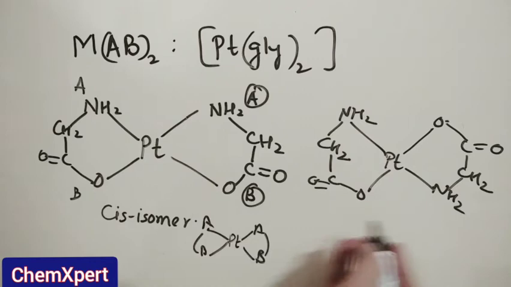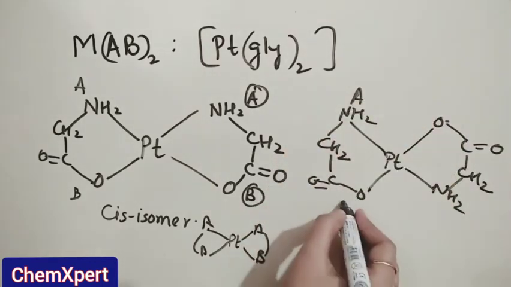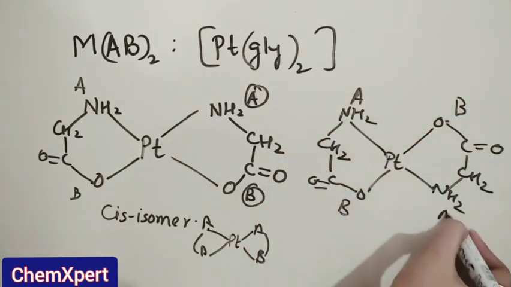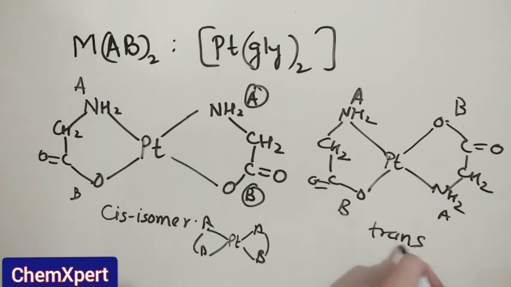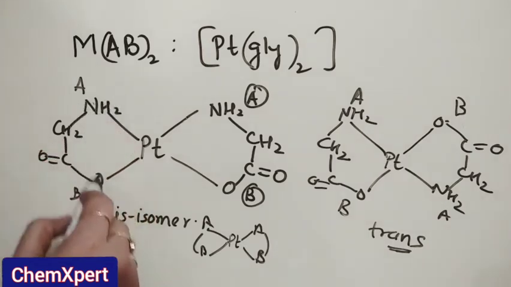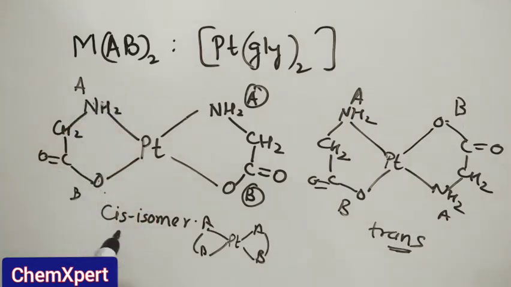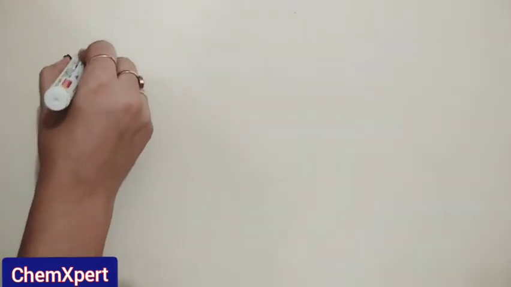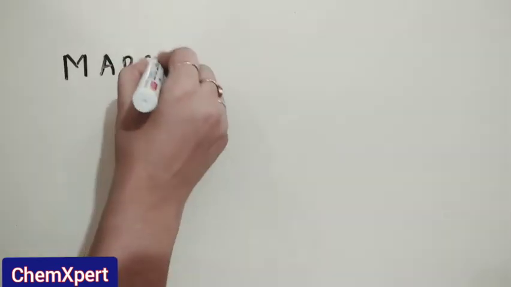So now this side is AB, but this side is BA. So this one is the trans isomer. Whenever we have an unsymmetrical bidentate ligand, this type of isomerism it shows. And the last type in the square planar complexes is the MABCD type.